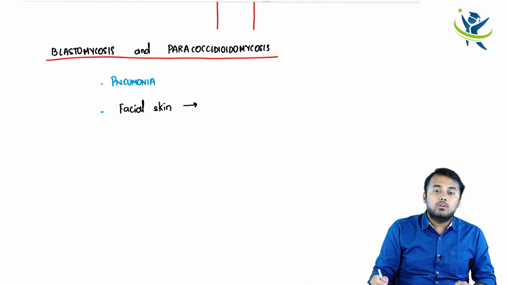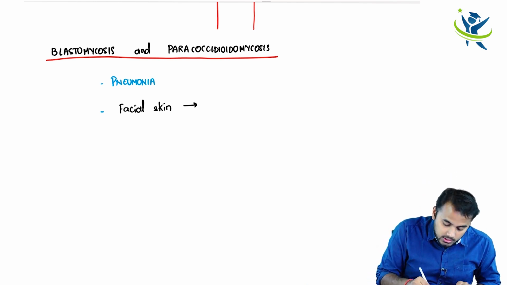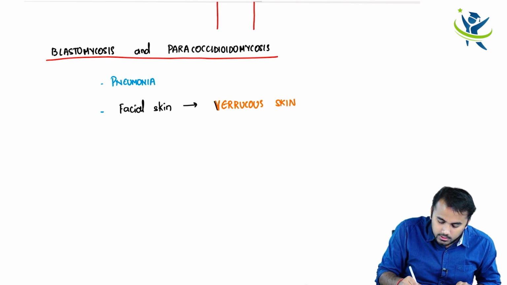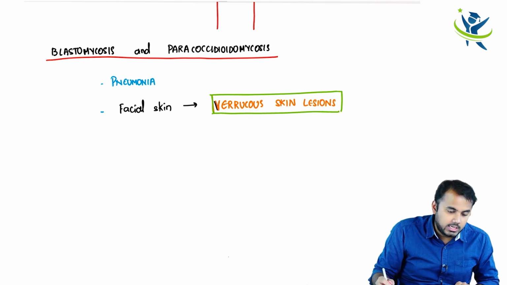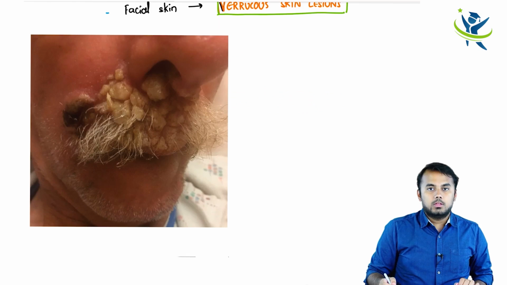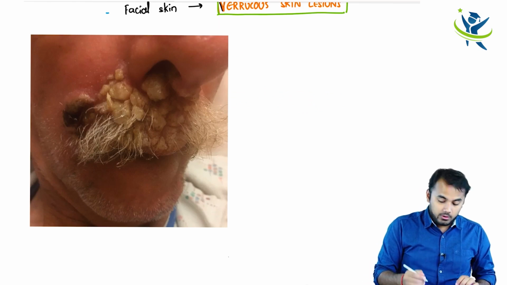These are called verrucous skin lesions, right? So what are these lesions called? These lesions are called verrucous skin lesions. So how does a verrucous skin lesion look basically? This is the appearance of a verrucous skin lesion.